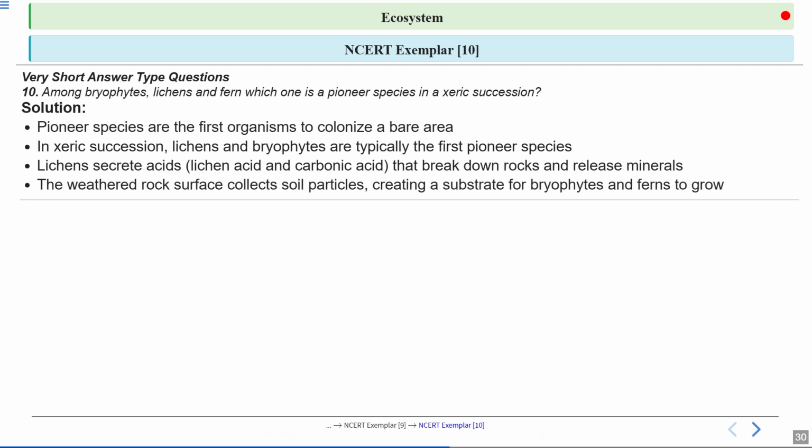Now, as the rock surface gets weathered and broken down, it starts to collect soil particles. This new thin layer of soil creates a place where bryophytes and eventually ferns can grow. So, the work of lichens and bryophytes sets the stage for more complex plant life to move in, showing us how ecosystems gradually develop over time.